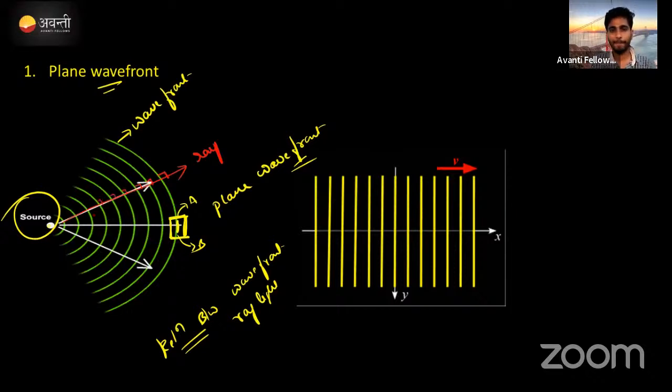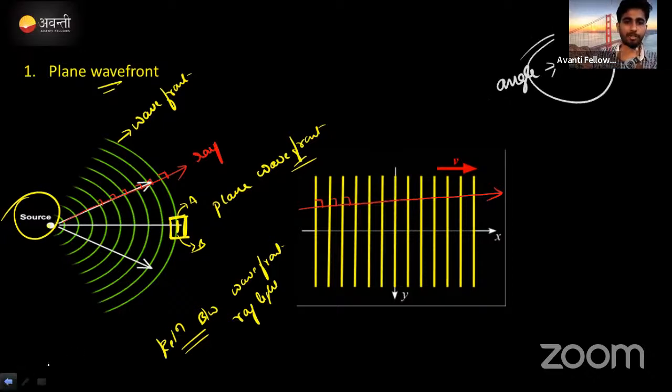Look here. In a plane wavefront also, if you want to draw the ray of light, just draw a perpendicular line over it. Correct now? Then it will give the relation between the ray of light and the wavefront. Clear? Then what is the angle between the wavefront surface and the ray of light? Let me know through the chat box. What is the angle? Yes, that is 90 degrees. Clear enough?